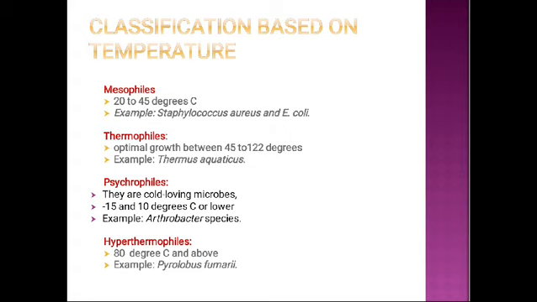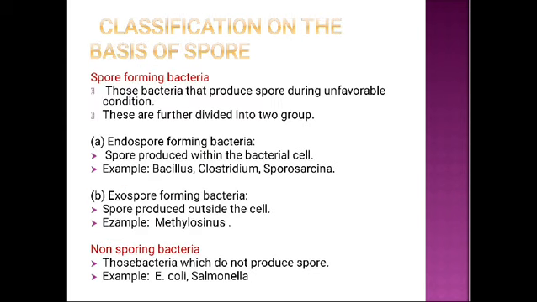Example, Staphylococcus aureus and E. coli. The next, thermophiles. Optimal growth temperature is between 45 to 122 degrees Celsius. Example, Thermus aquaticus. Then psychrophiles. They are cold-loving microbes. The growth is minus 15 to 10 degrees Celsius or lower. Example, Arthrobacter species. The next type is hyperthermophiles. In this type, the bacteria grow above 80 degrees. Example, Pyrolobus fumarii. The next classification is based on the spore formation.